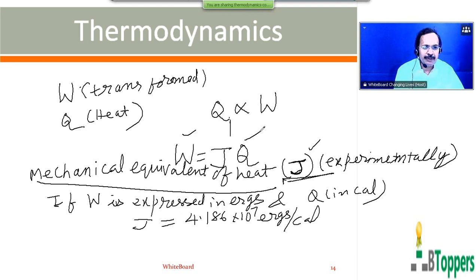So W and Q both represent the same energy, W expressed in units of work, Q expressed in units of heat.